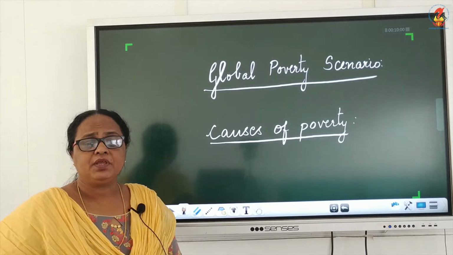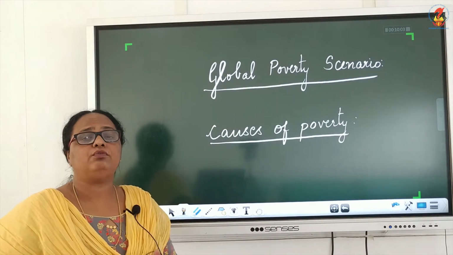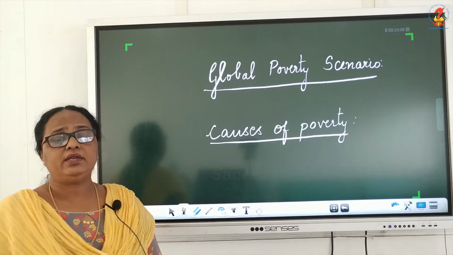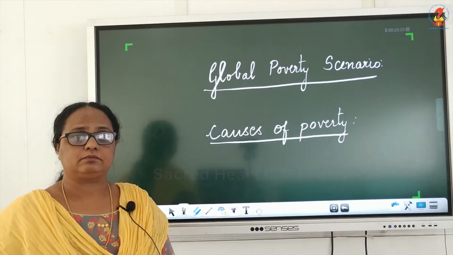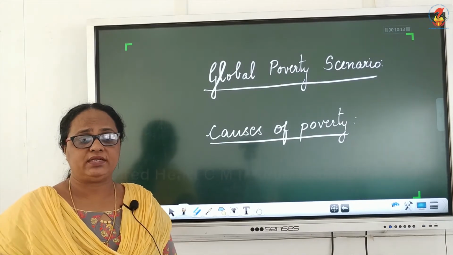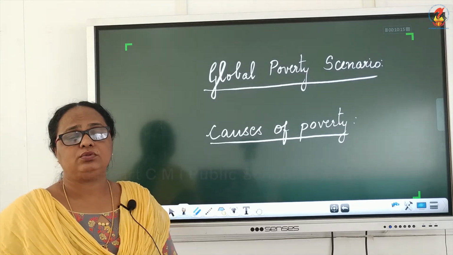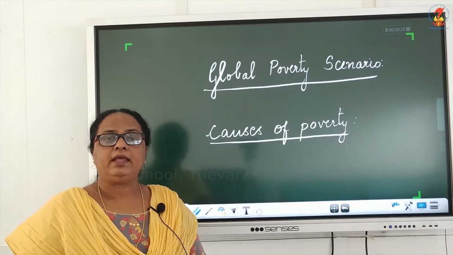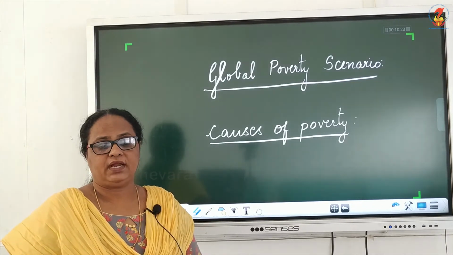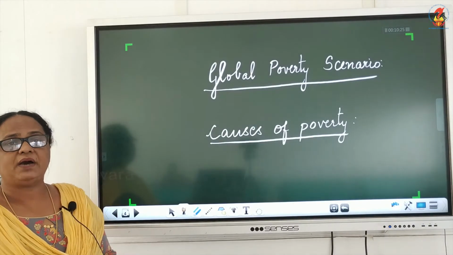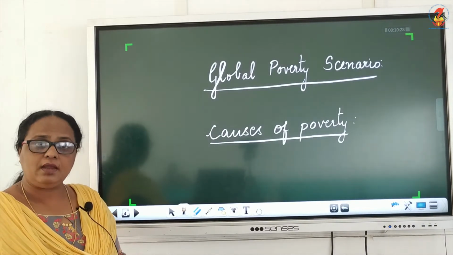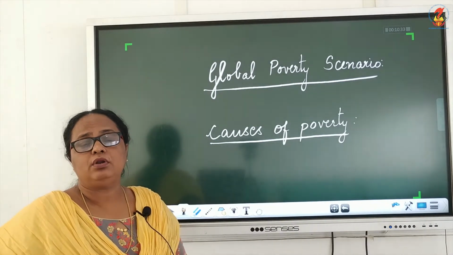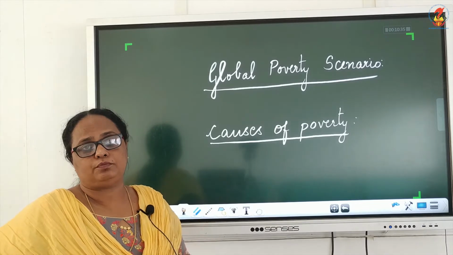It says that the number of poor has come down from 606 million in 1981 to 212 million in 2001. So from this number we understand that in China and Southeast Asia the poverty has reduced. And in South Asia, that is the countries like India, Pakistan, Sri Lanka, Nepal, Bangladesh and Bhutan, the poverty has come down from around 54%.